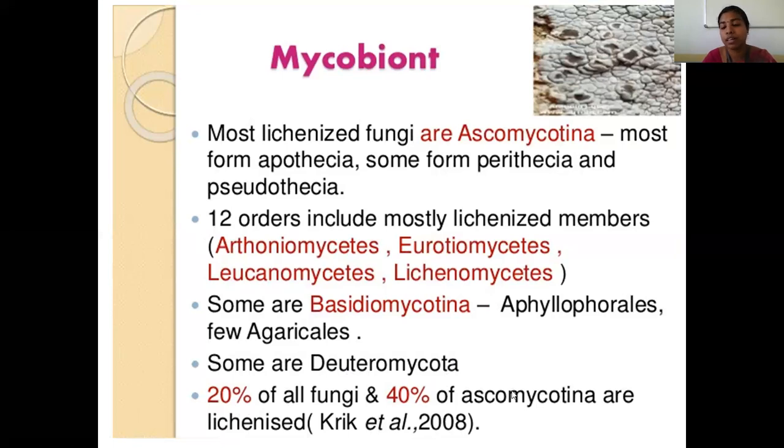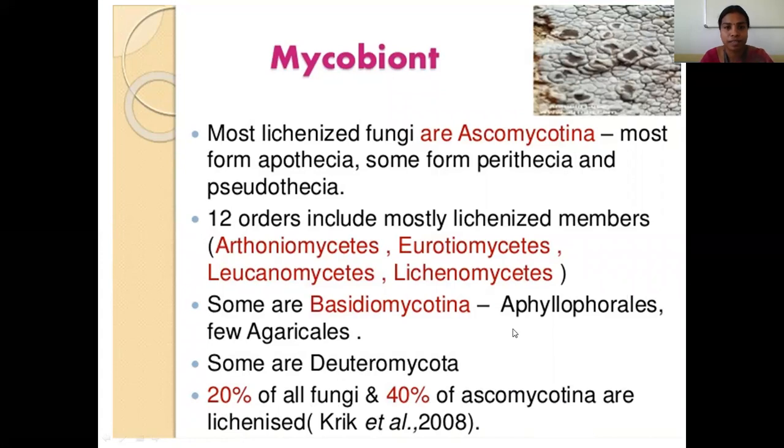So 20% of the composition consists of all the other fungi. 40% of the fungal partner, the mycobiome, is taken by the Ascomycotina fungi. So this is how 20% of all fungal members and 40% majority of Ascomycotina fungal members are lichenized as a mycobiome partner.